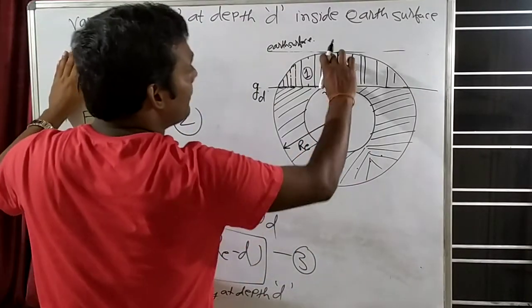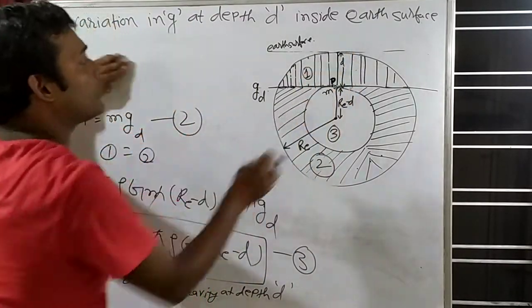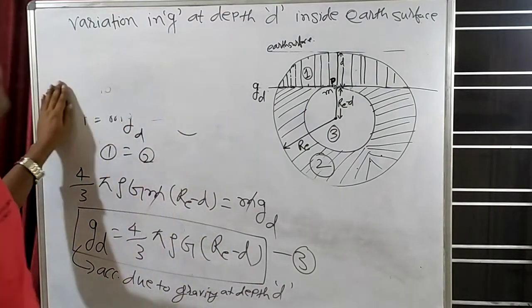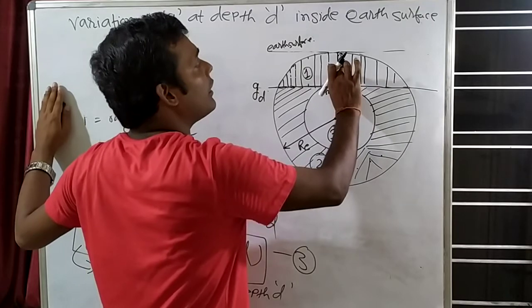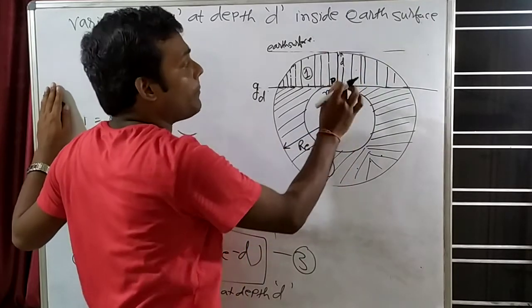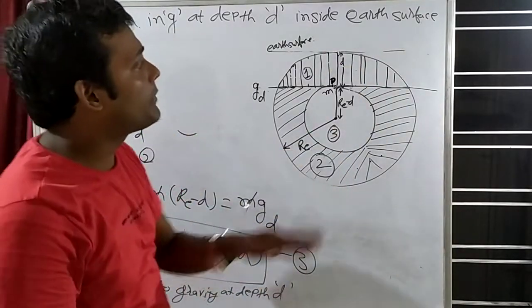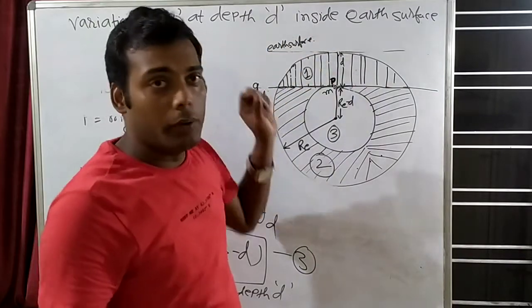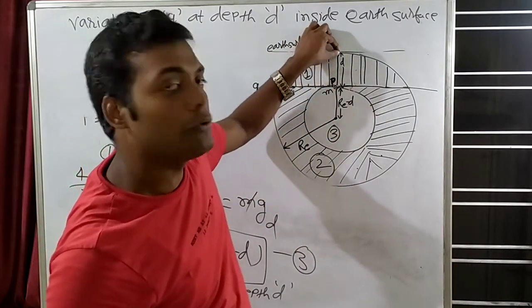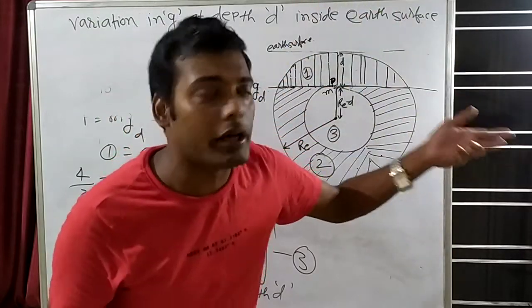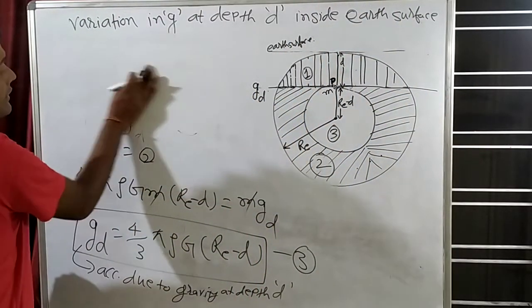If suppose this depth will become 0, then we will reach the surface. Right now, for example, suppose depth is 10 kilometer. So 10 kilometer, 9, 8, 7, 6, 5, 4, 3, 2, 1, 0. So when depth will become 0 kilometer, that means we will reach the surface of Earth.